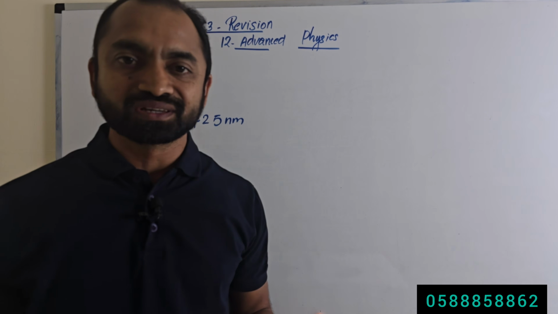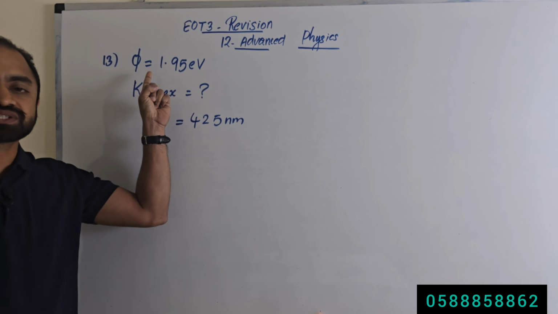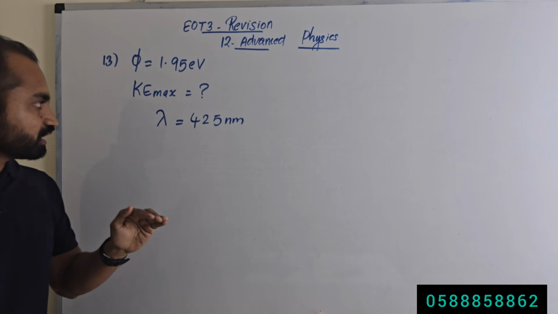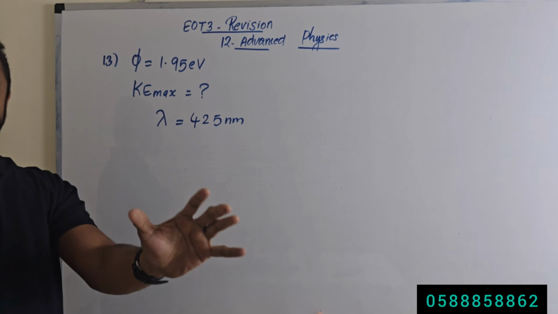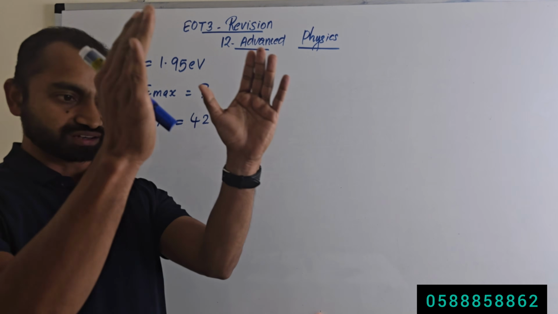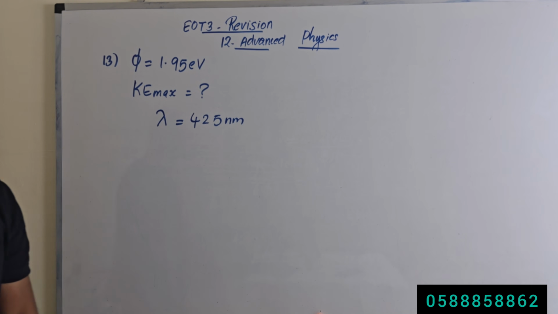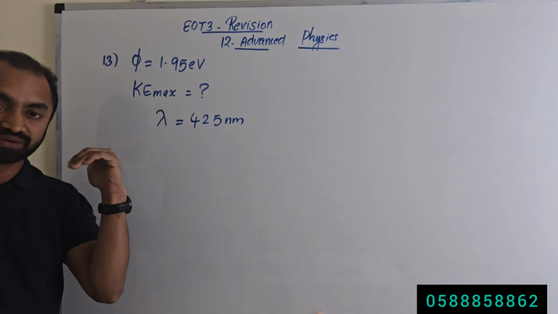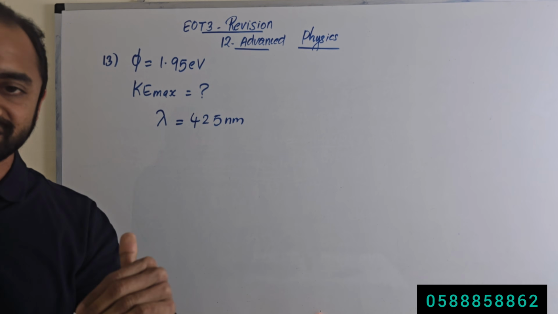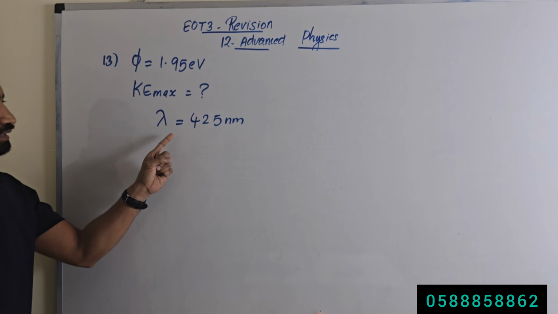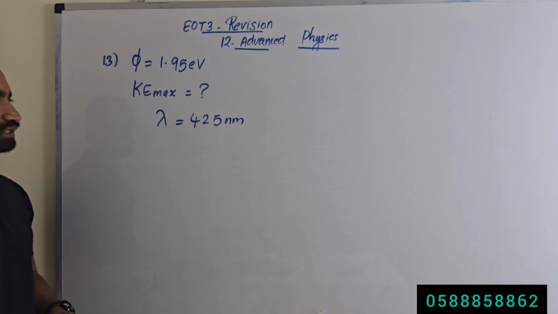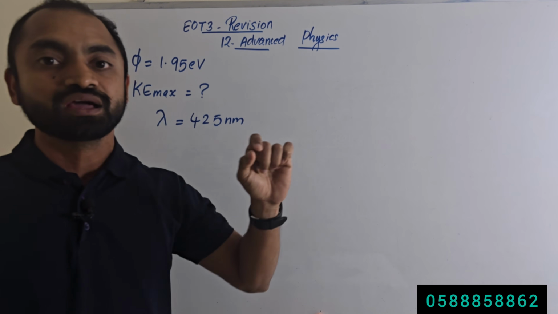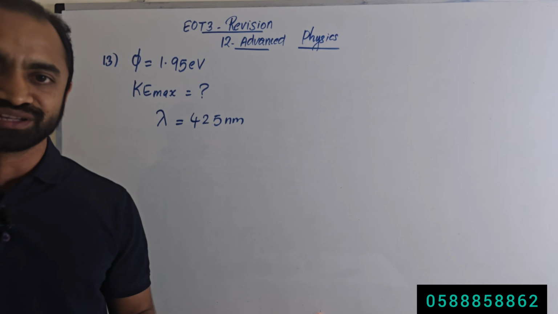Practice problem question number 13. The work function for cesium metal is 1.95 electron volt, and electromagnetic radiation is incident on it. A violet color light is incident onto the cesium metal. What is the wavelength of that photon? The wavelength of that visible light, that violet light, is 525 nanometer. So electrons will be emitted out of the cesium metal, and we need to calculate the maximum kinetic energy of the emitted electron.